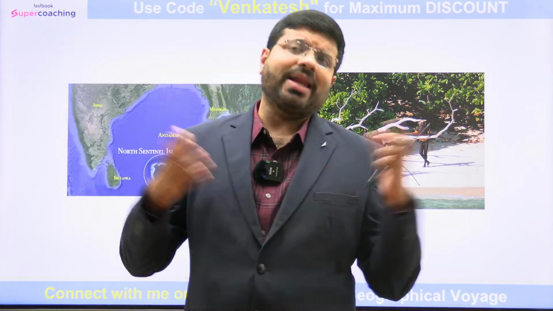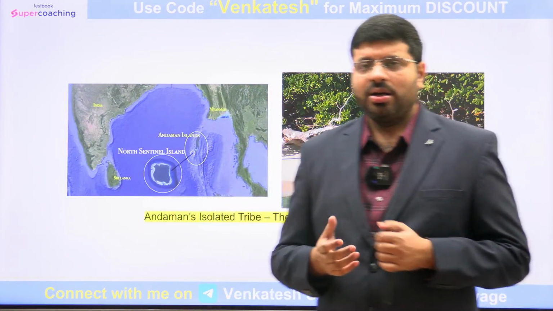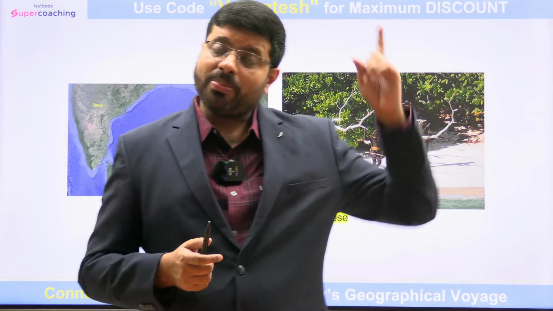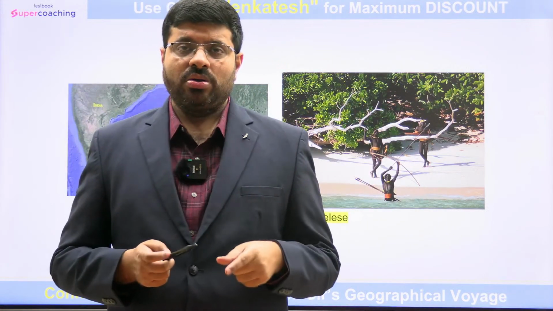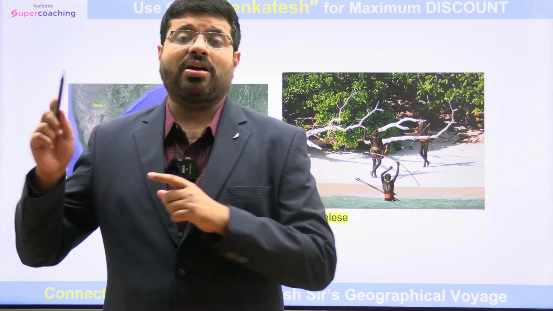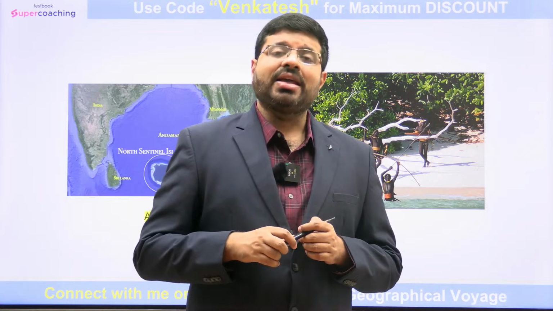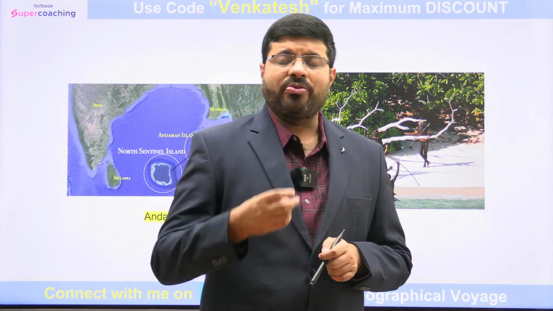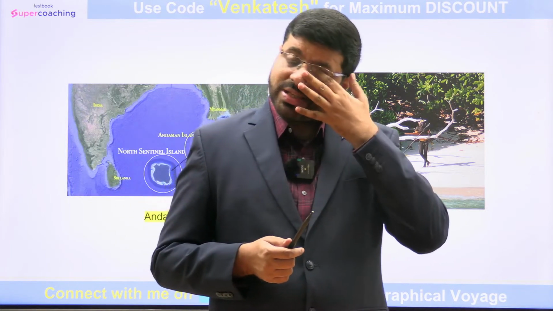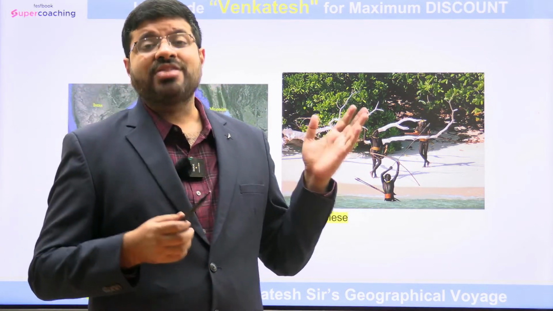Yes, Australia is a big island, so that turned into a continent, right? But if you see Australia, kangaroos. Why do you think that kangaroos are found only in Australia? Because they got separated from Pangea by continental drift long ago, there was not much connection with other parts of the world. Unique animals have developed in that part of the world. That is the reason. Similarly, the tribes also develop very uniquely, primitively, which they don't allow any population. The Sentinelese tribe, they don't allow anyone entering because of their isolation.